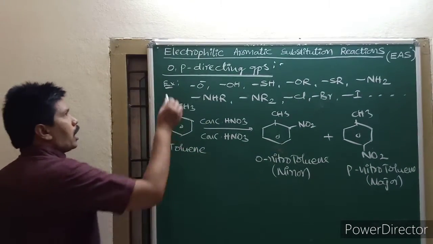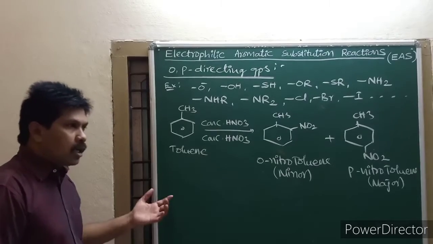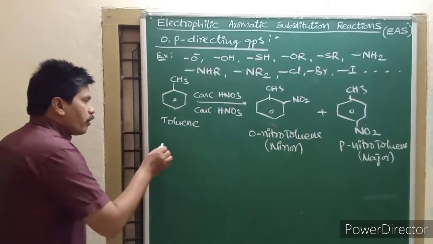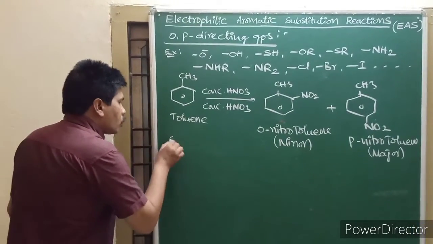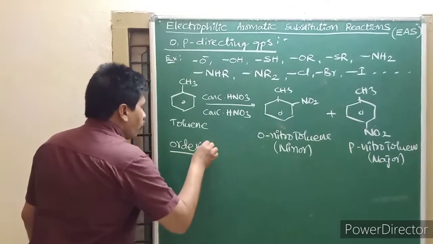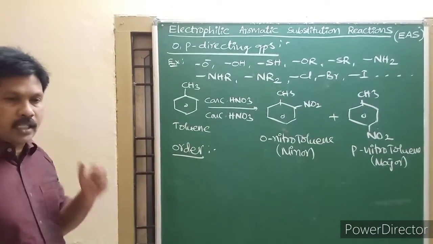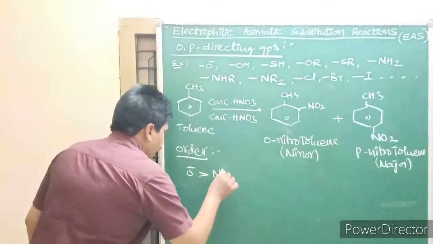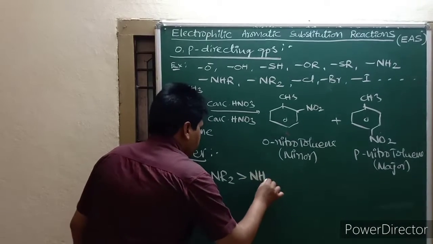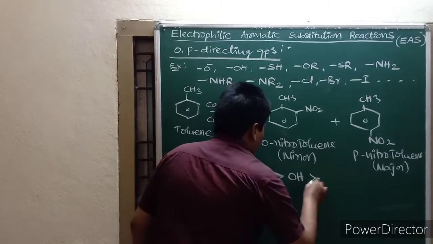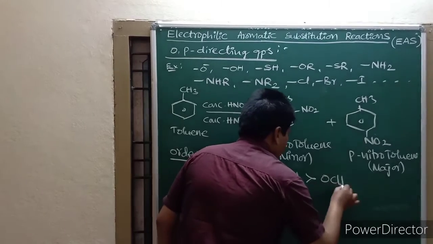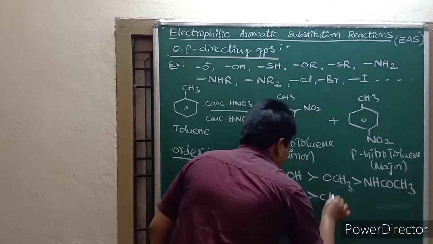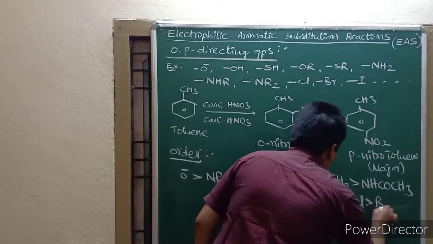If both the groups are ortho-para directors, the third substituent position is decided in this manner. The directive influence of each group follows this order: O minus, NR2, NH2, OH, OCH3, NHCOCH3, CH3, and the halogen atoms chlorine, bromine, iodine.